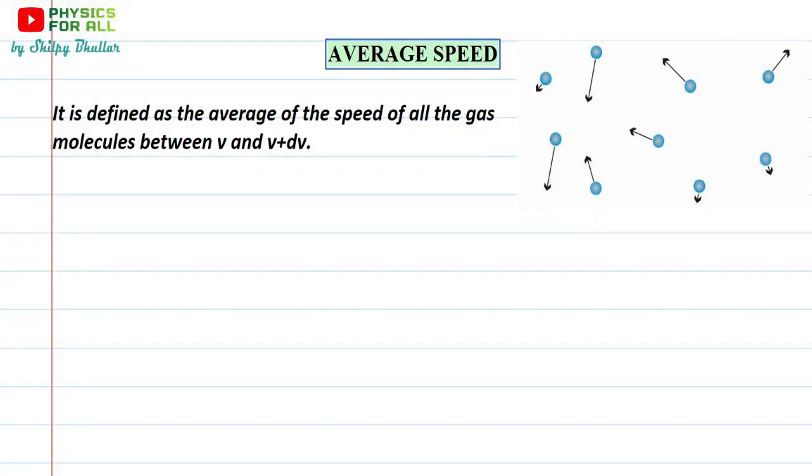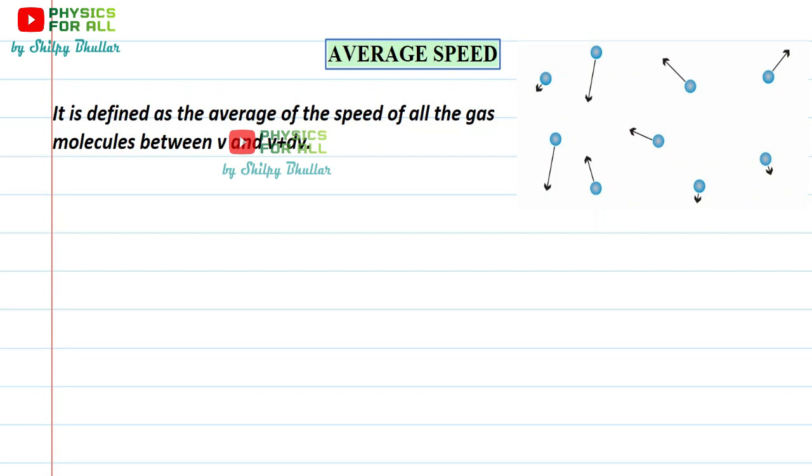As you know, we are talking of gas molecules, and whether they are in a container or otherwise, they just keep on moving randomly. Average speed is defined as the average of the speed of all the gas molecules between V and V plus dV. All the molecules would be moving at different velocities. Some would be moving at velocity V, some at velocity V plus dV. We cannot guarantee that all the molecules would be moving with the same velocity. This just doesn't happen. So we just pick a range: all the gas molecules which have speed between V and V plus dV.